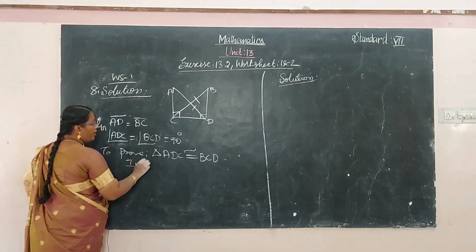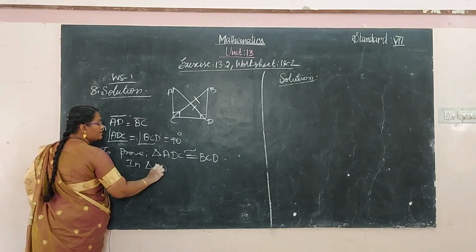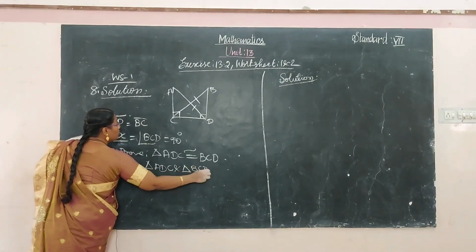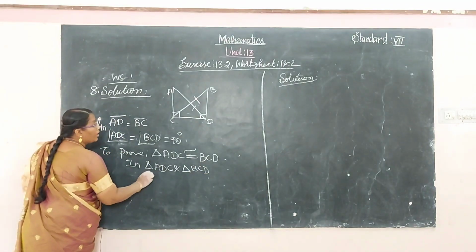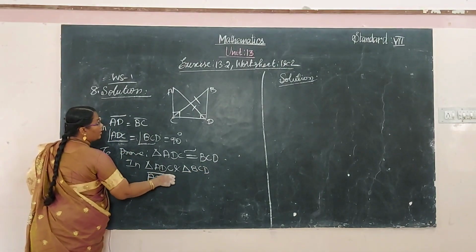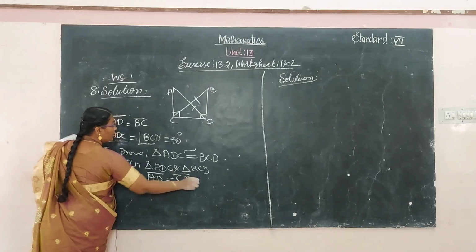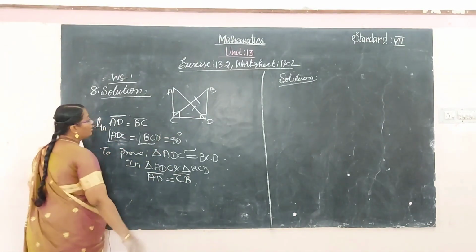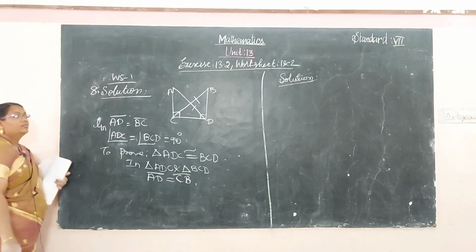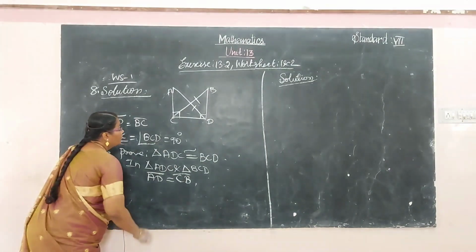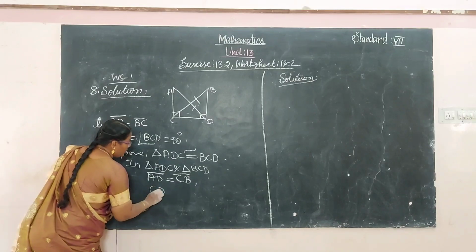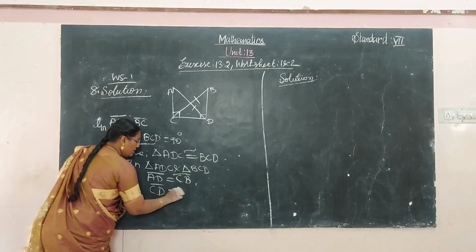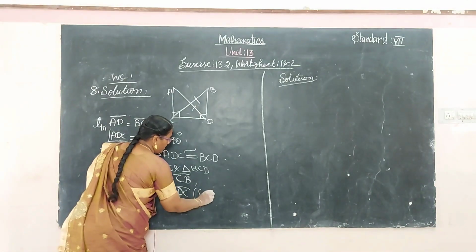in triangle ADC and the triangle BCD, AD is equal to CB. Okay, and then angle, sides. CD is common. DC is common.